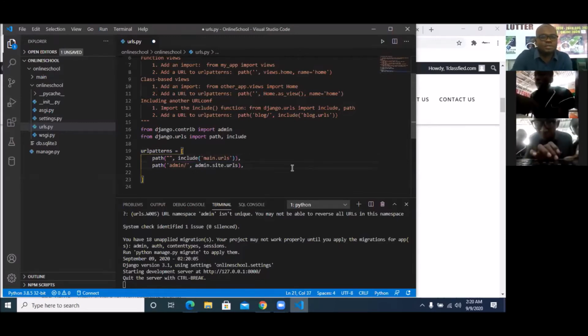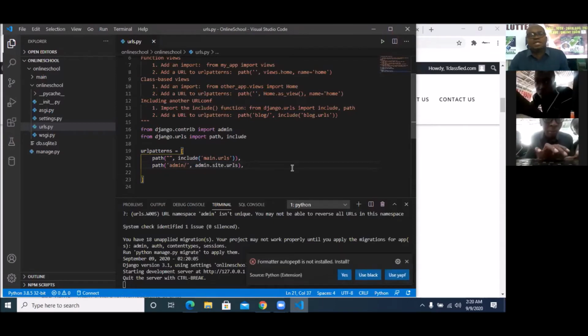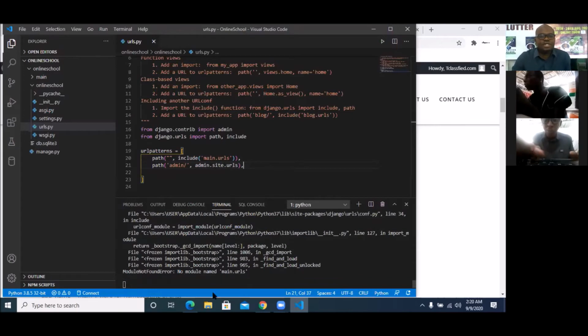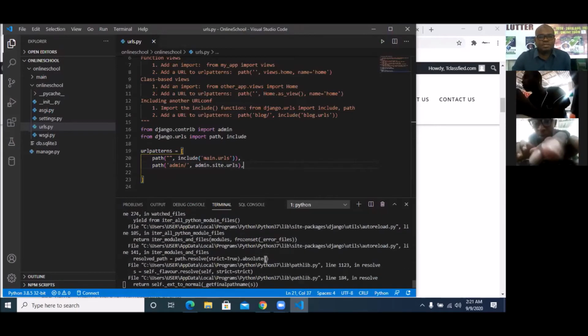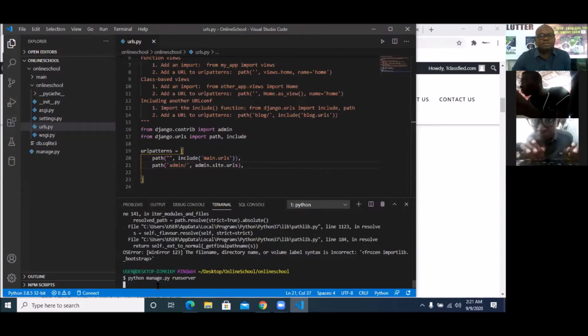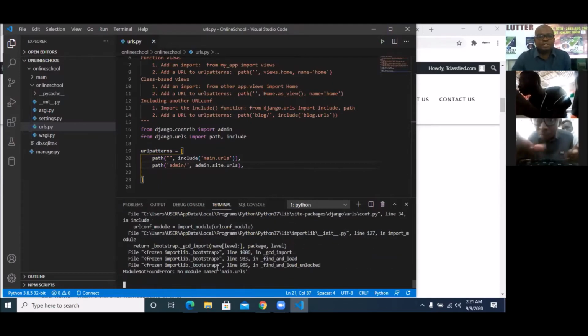So once I'm done, I'm gonna save this, and I believe that it will still run. If you save it and you see something like this, it means there is error. It means you have to go check back. Or if you see clean code, then there is no error. So I'm gonna quickly run my manage.py runserver again and see whether I'm still having error. Okay, I'm still having error.